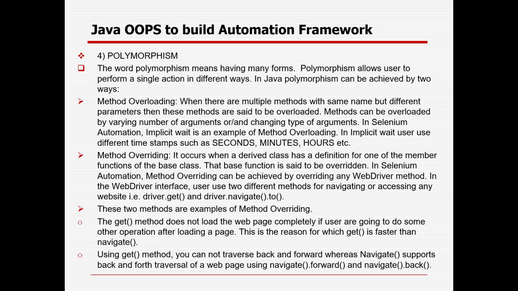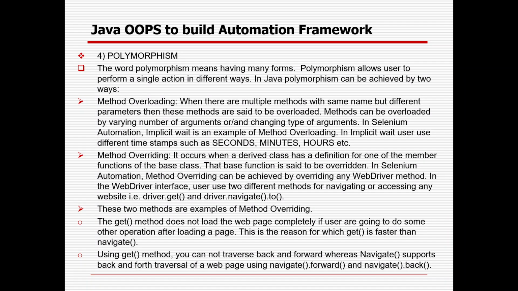In Selenium automation, implicit wait is an example of method overloading. In implicit wait, user can use different time units such as seconds, minutes, hours, etc. Apart from that, you already know about the frame, right? So select by index, right?